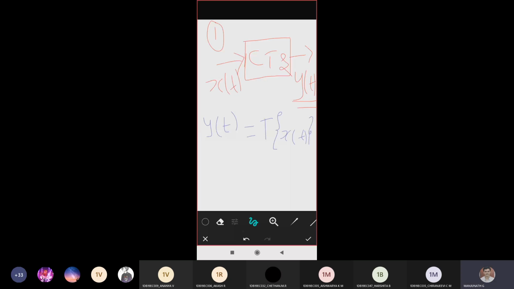This is my step number 1. That capital T represents the operation interrelated to the impulse function to generate the output. This is equation number 1. Is it okay till here, everyone?